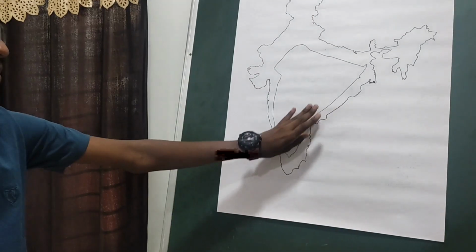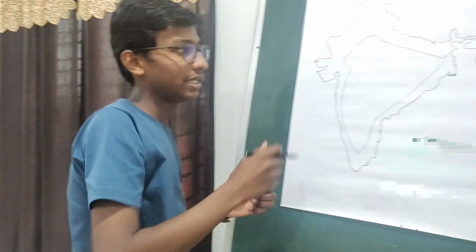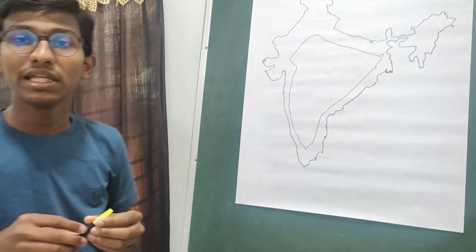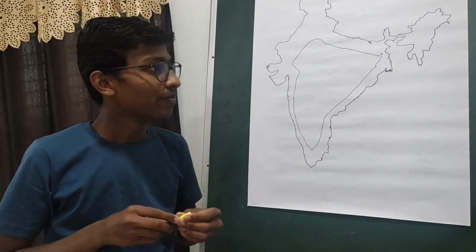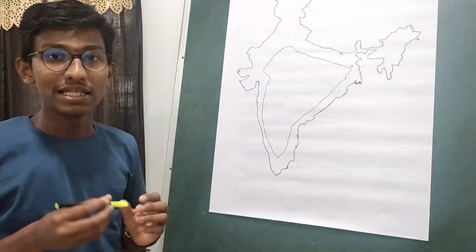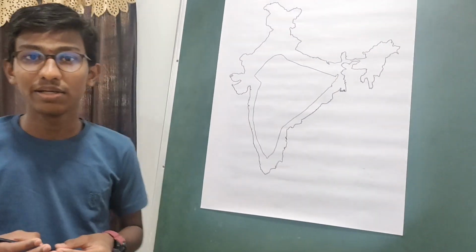This is the Indian Plateau. This inside part is the Indian Plateau. It extends up to an area of 16 lakh square kilometers. This Great Indian Plateau has an elevation of 600 to 900 meters.